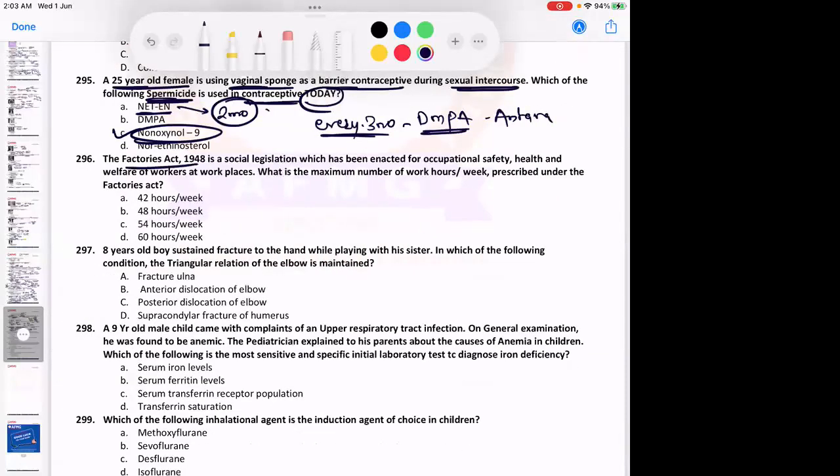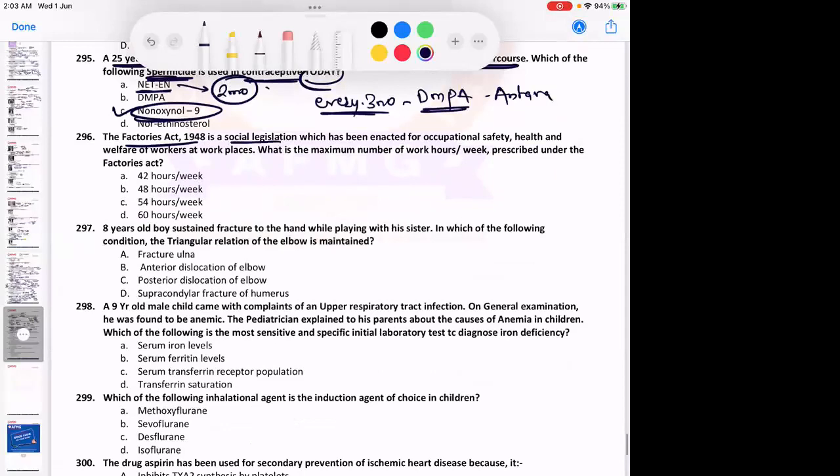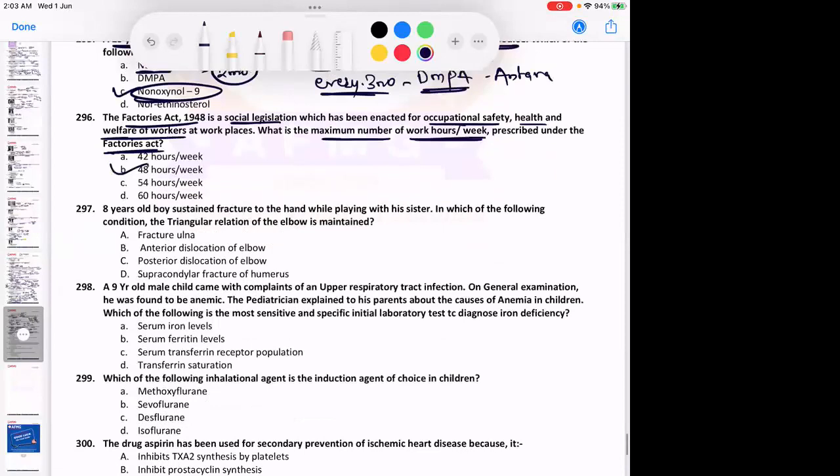The Factories Act 1948 is a social legislation which has been enacted for occupational safety, health and welfare of workers at workplaces. What is the maximum number of work hours per week prescribed under the Factories Act? Very good. It is 48 hours per week. And with overtime, it is 60 hours per week.